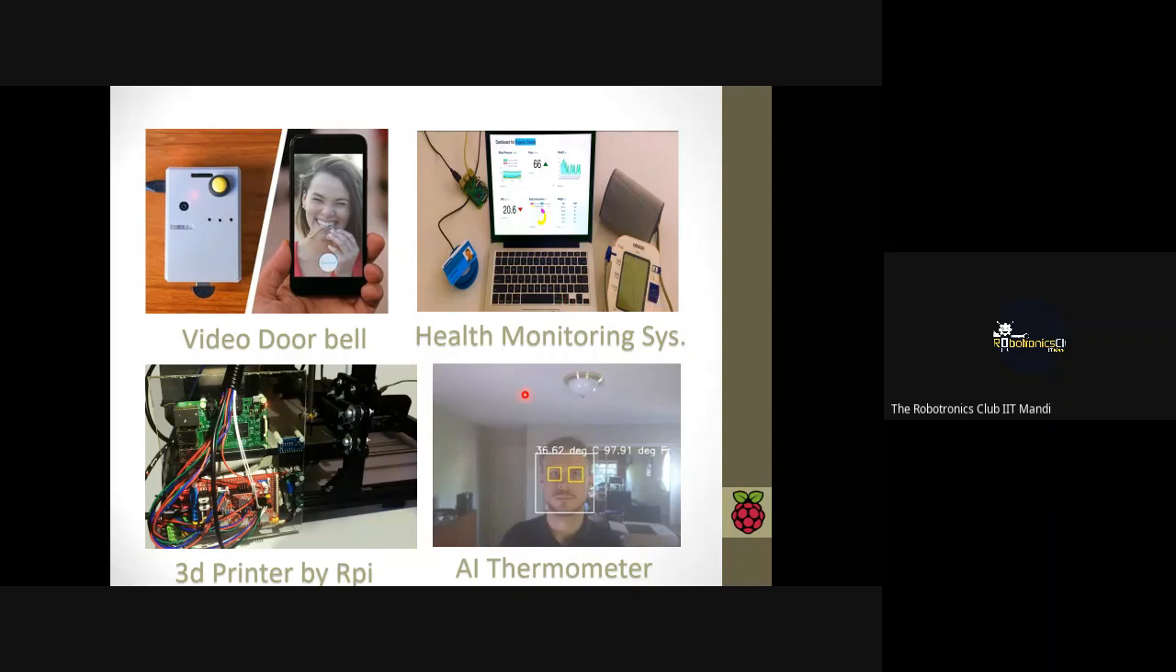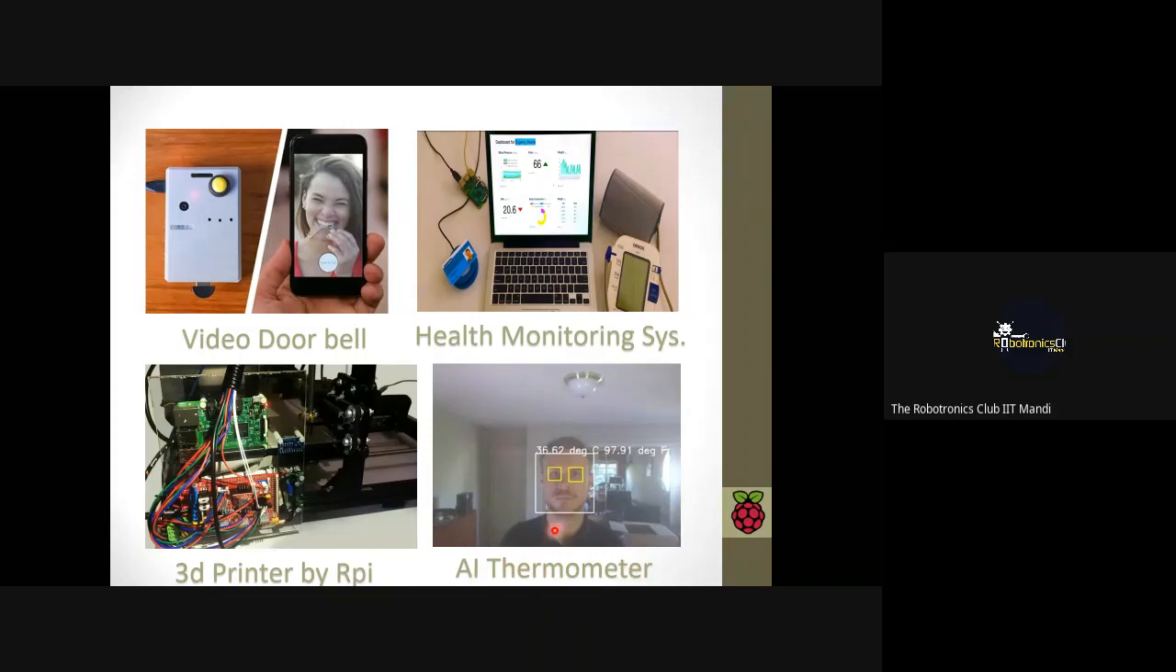This is the health monitoring system. The health of the patient, such as blood pressure and temperature, can be monitored using the Raspberry Pi. The main thing is that you can get the feedback anywhere in the world if your Raspberry Pi board is connected with the internet. Now you can make your 3D printer with the Raspberry Pi board. We can make a 3D printer with Arduino UNO also, but for more accuracy and faster speed, we can use the Raspberry Pi board.